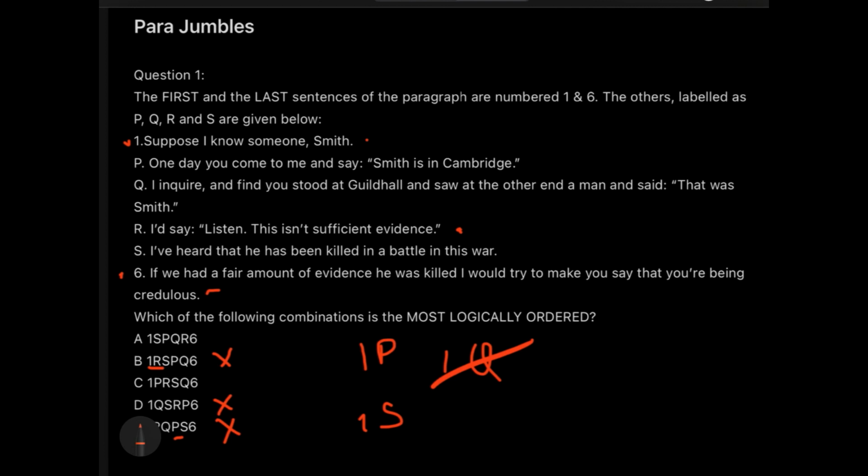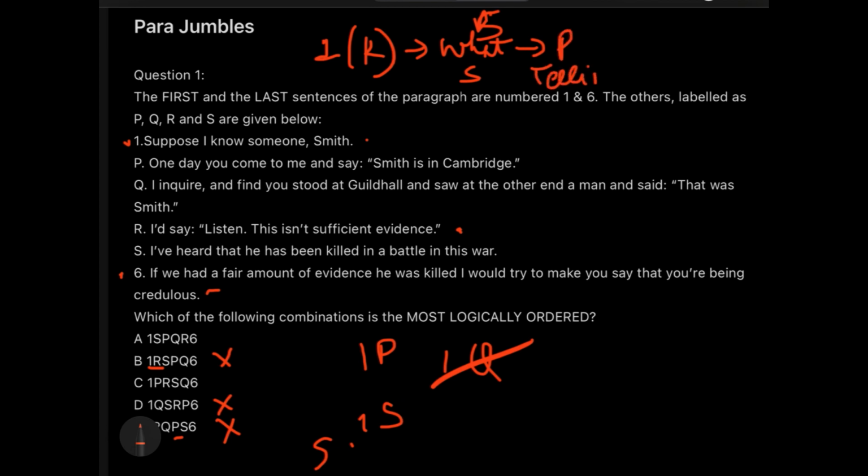The first sentence is you knowing about Smith. Okay, you know about Smith. So where should I write it? Let me write it in a proper manner. That the first sentence is the knowledge of Smith. Okay, the second sentence is what you know about Smith. Okay, this is important. So the second sentence P, or not P, here S, is telling you what you know about Smith. After what you know about Smith, someone comes and tells you about Smith.